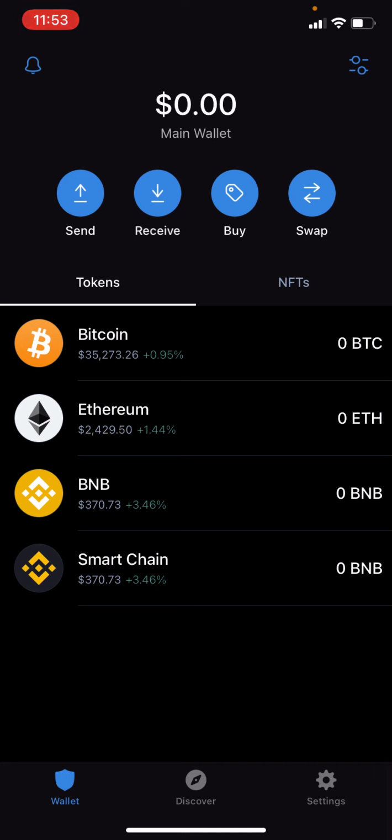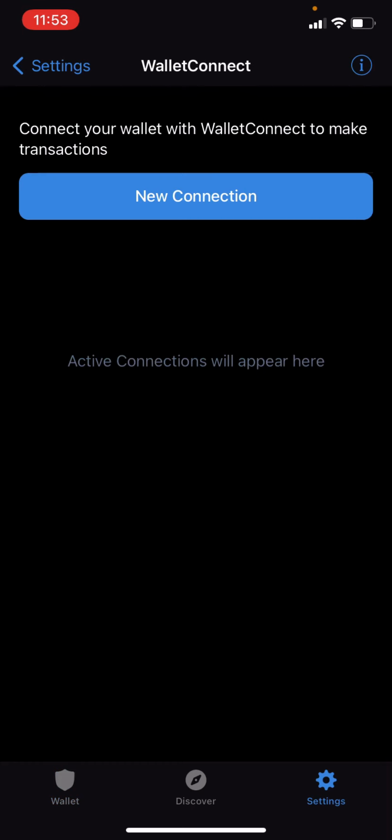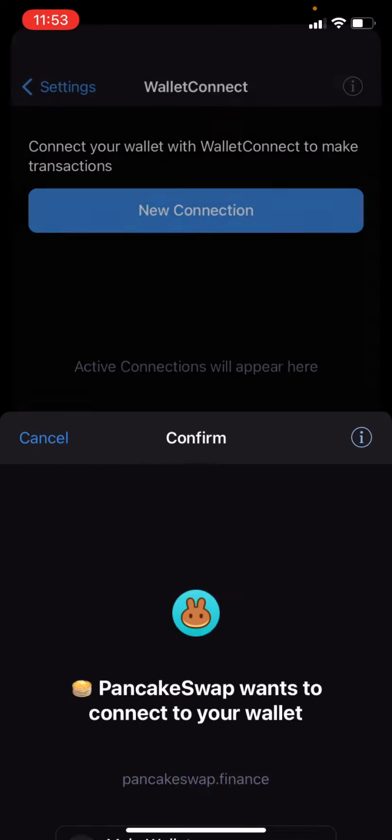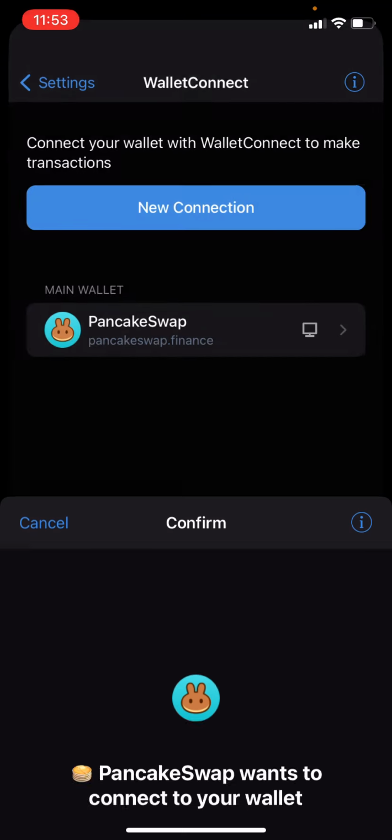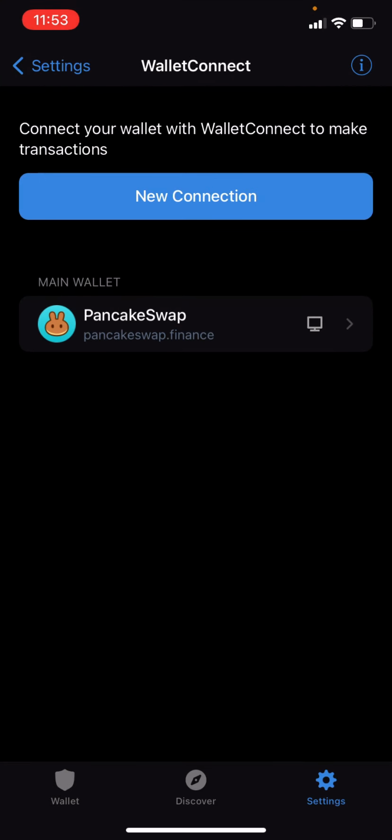You will now be presented with a QR code. On your Trust Wallet on your phone, you will go to Settings and select New Connection. You will scan the QR code, and again you will authorize the connection, and now you should be able to trade tokens on your web browser.